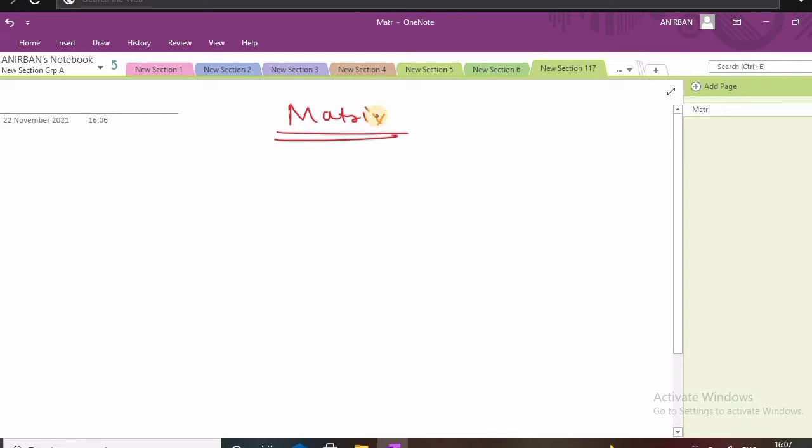So this is our first topic, matrix. And for higher mathematics, the topic of matrix that is very important and from which we can discuss, that is known as the rank of matrix.